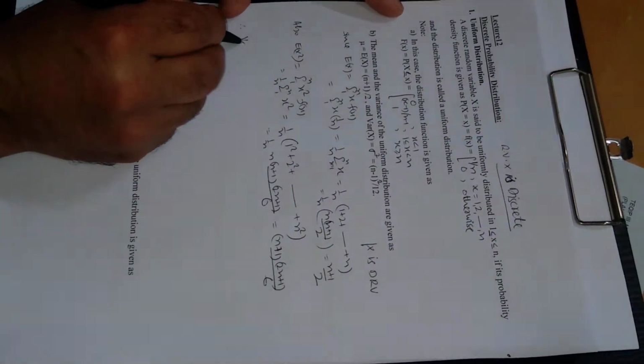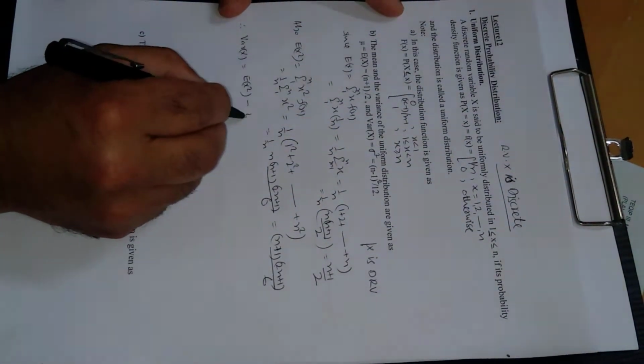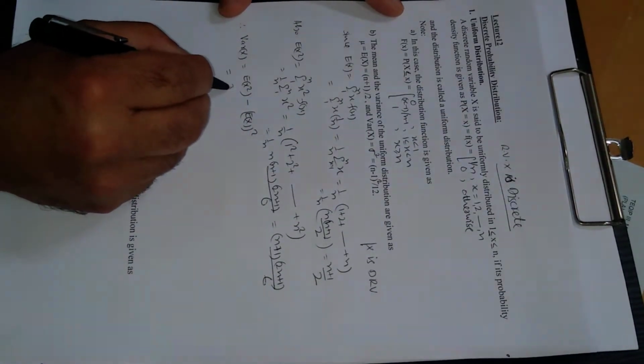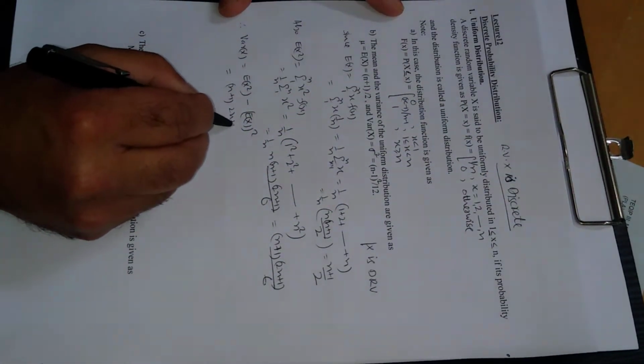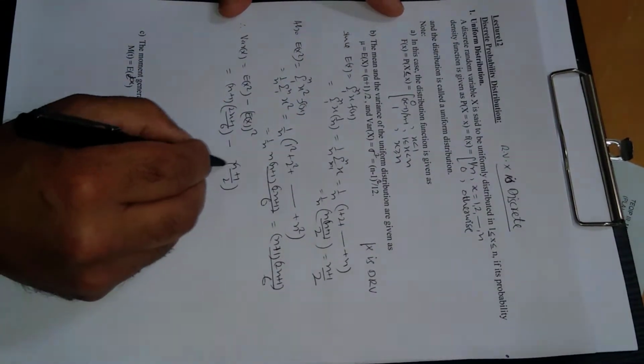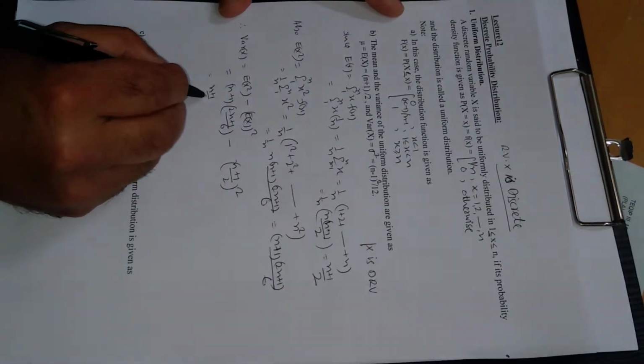Therefore variance of x, as we know, is E of x square minus E of x whole square. So E of x square is n plus 1, 2n plus 1 divided by 6, and minus n plus 1 divided by 2, whole square. Now what is common? N plus 1 divided by 2 is common.